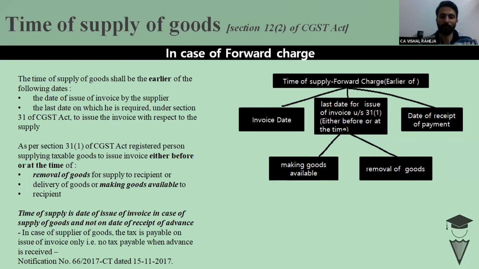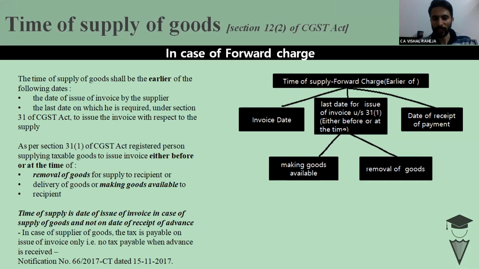The relaxation was no liability to pay tax on advances, but only for goods. Notification number 66 was issued on the 15th of November, and the government said to remove this provision for goods, not for the services.